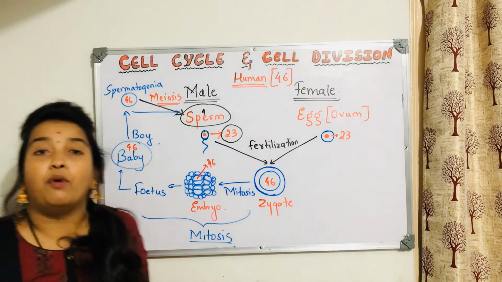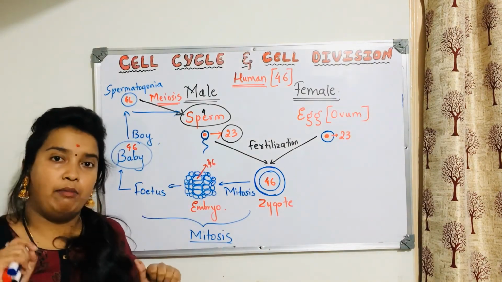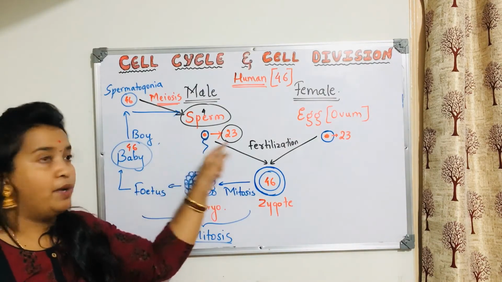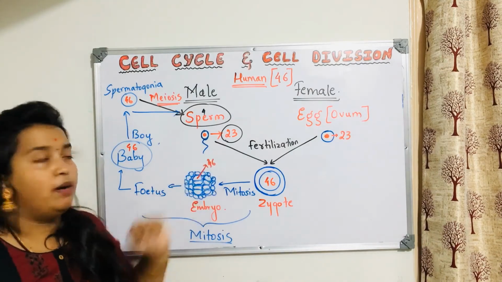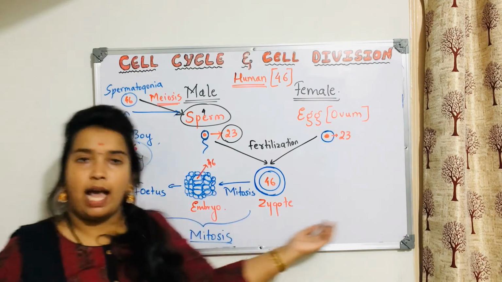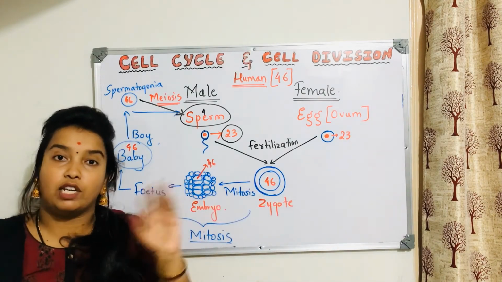Now, why is this meiosis important? Now you tell me, if this meiotic division did not happen and if the sperms were produced like mitosis only, then every sperm would have 46 only. And the same thing would happen with the girl also, and she would have produced egg which had 46.